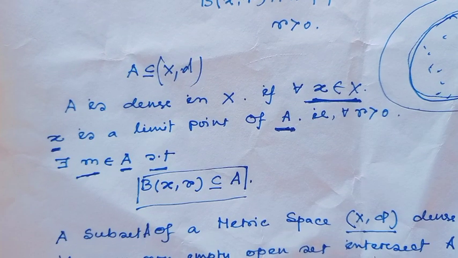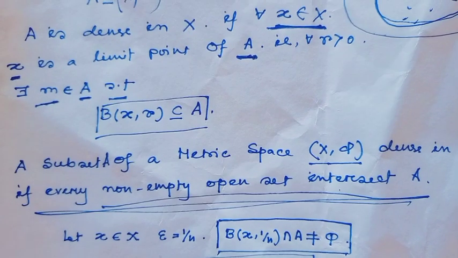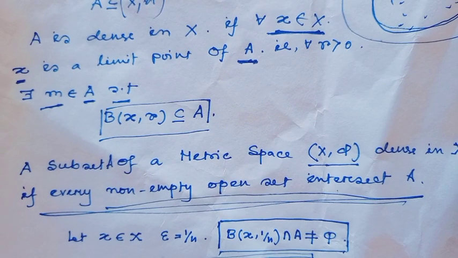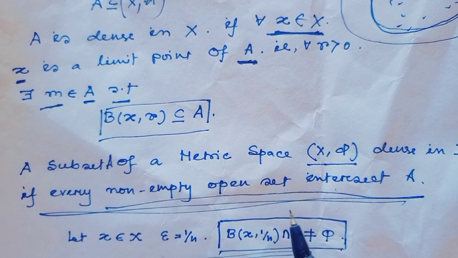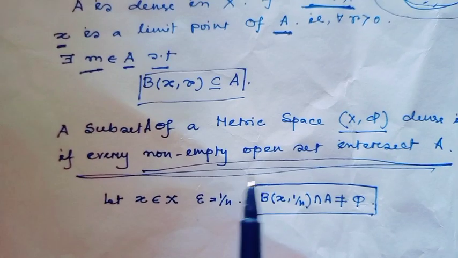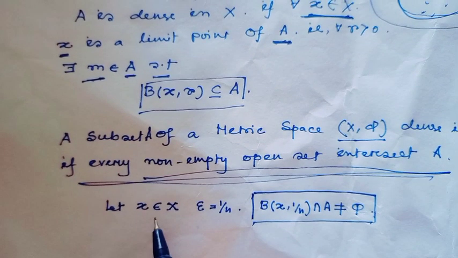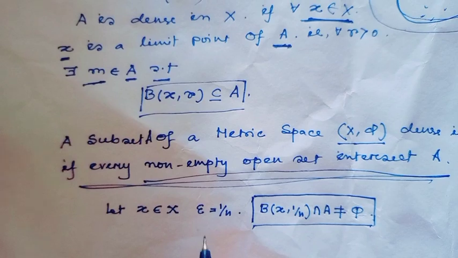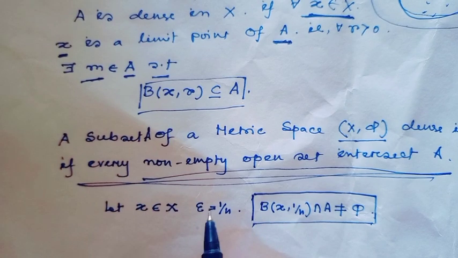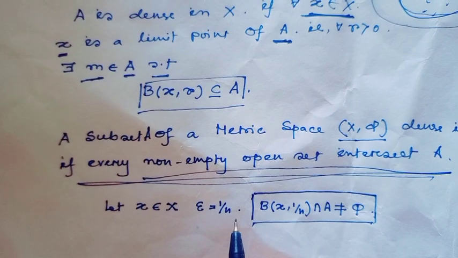Therefore, a subset A of a metric space (X, d) is dense in the space X if every non-empty open set intersects the set A. Every non-empty open set intersecting A means: consider an arbitrary point x in the set X, and consider the radius r equal to epsilon, say the distance equal to 1 over n.